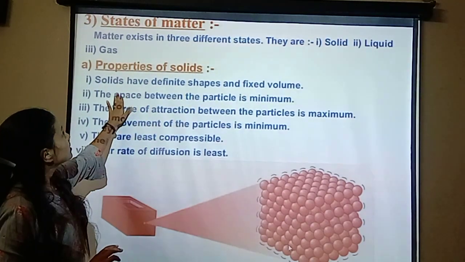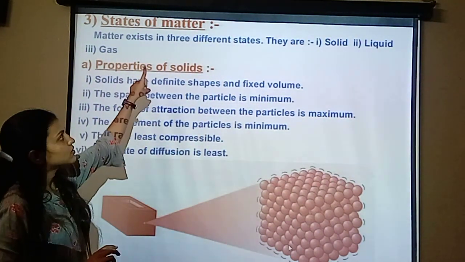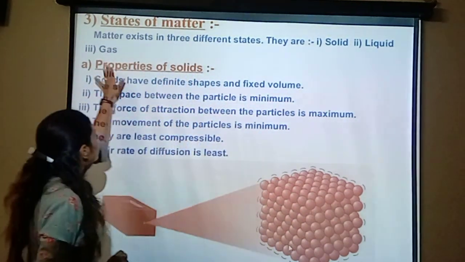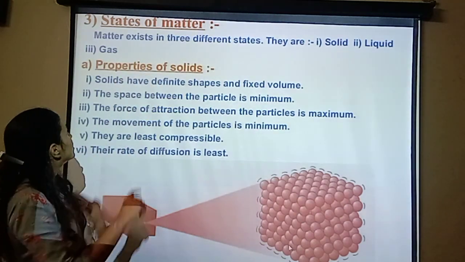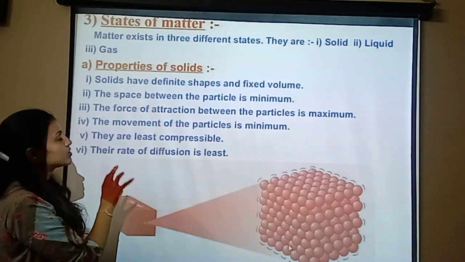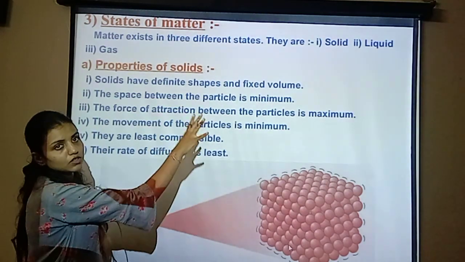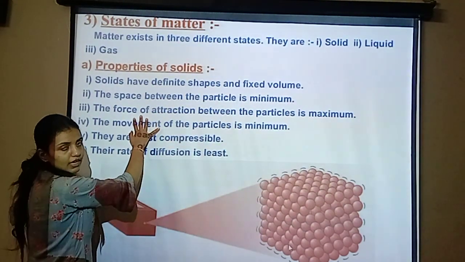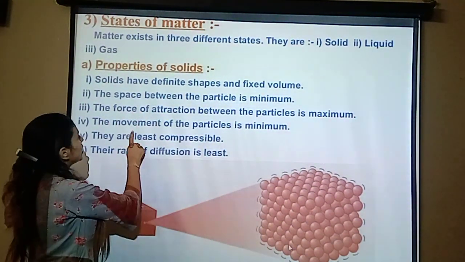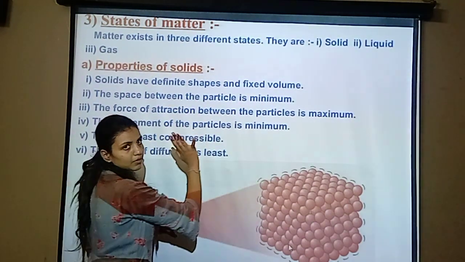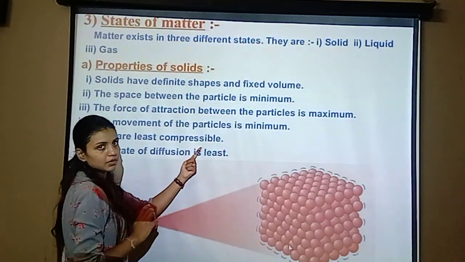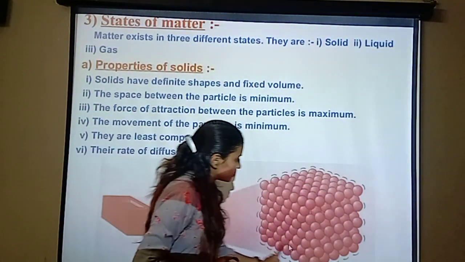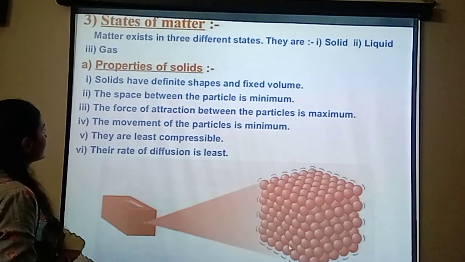So once again, matter exists in three different states: solid state, liquid state and gaseous state. Properties of solids: they have definite shape and fixed volume, the space between the particles is minimum, the force of attraction between particles is maximum, and the movement of the particles is minimum. They are least compressible and their rate of diffusion is least. So this is the solid state.